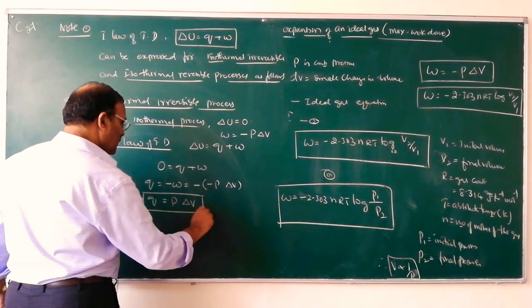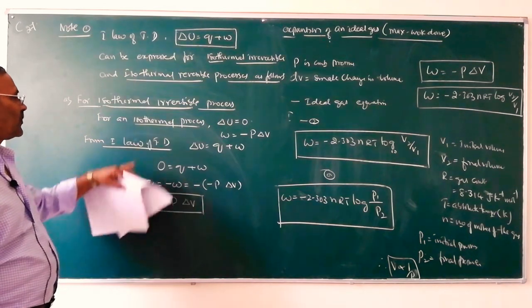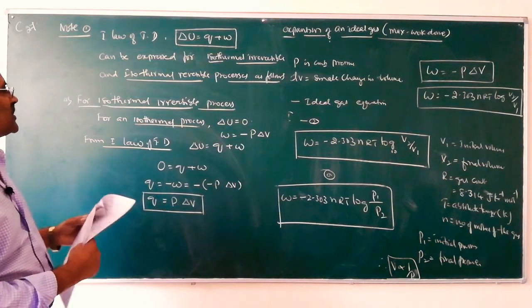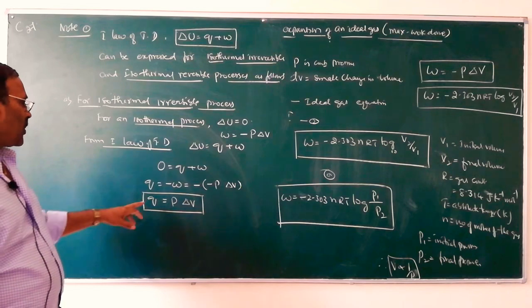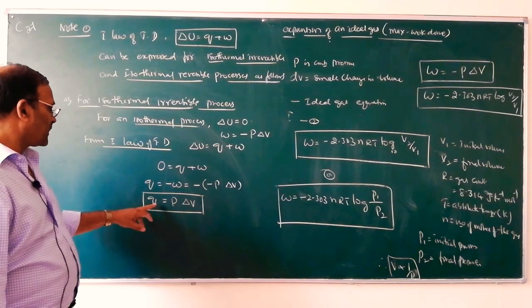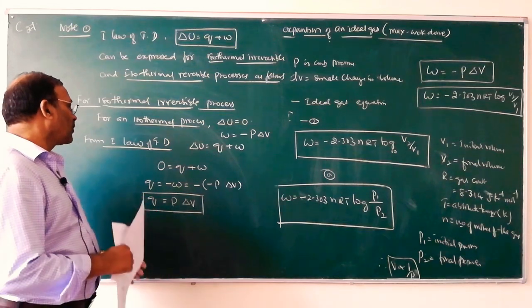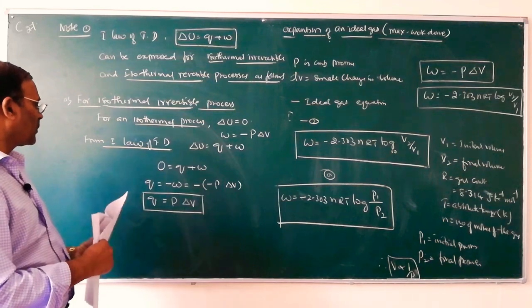So for an isothermal irreversible process, the change in internal energy is equal to 0. Therefore, the heat supplied is utilized to do the work. All the heat supplied will be utilized to do the work.